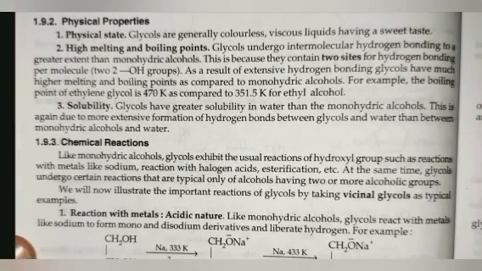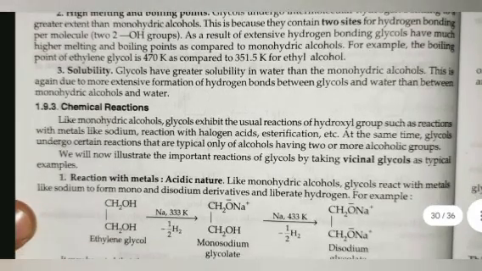Physical state: glycols are generally colorless, viscous liquids with a sweet taste. Second is high melting and boiling point. Glycols undergo intermolecular hydrogen bonding to a greater extent than monohydric alcohols. This is because they contain two sites for hydrogen bonding per molecule. As a result of extensive hydrogen bonding, glycols have much higher melting and boiling points as compared to monohydric alcohols.